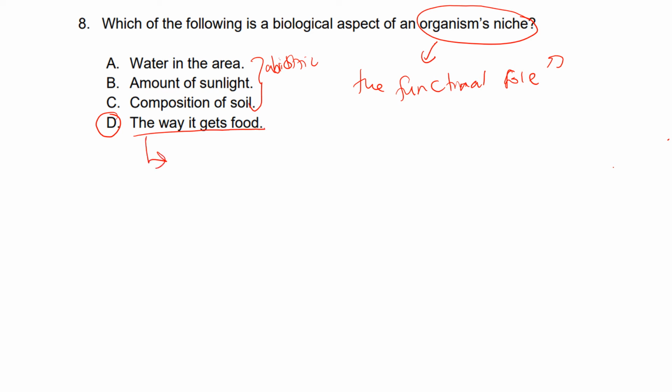So what type of organism is it? What type of food does the organism feed on? Is it a consumer? So what type of consumer is it? Is it a herbivore? So what type of plant does it eat? Is it a carnivore? So what type of other organism does the animal eat? Is it an omnivore? What type of plants or other animals does the organism eat? So that is the functional role of that organism in terms of the type of food that it feeds on.